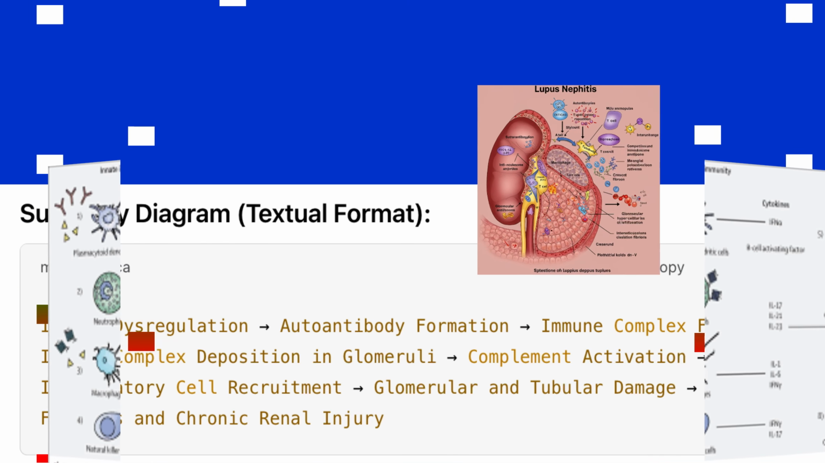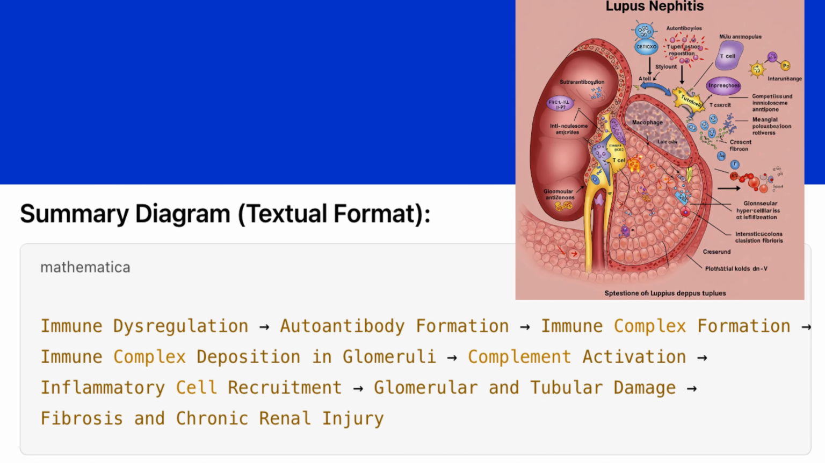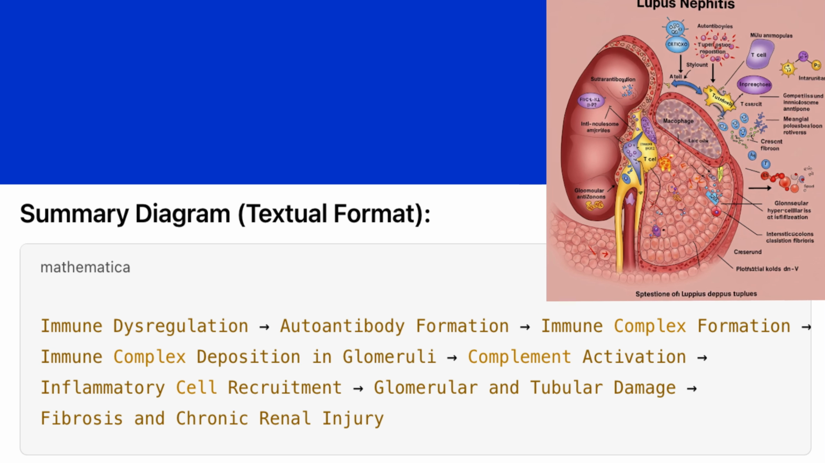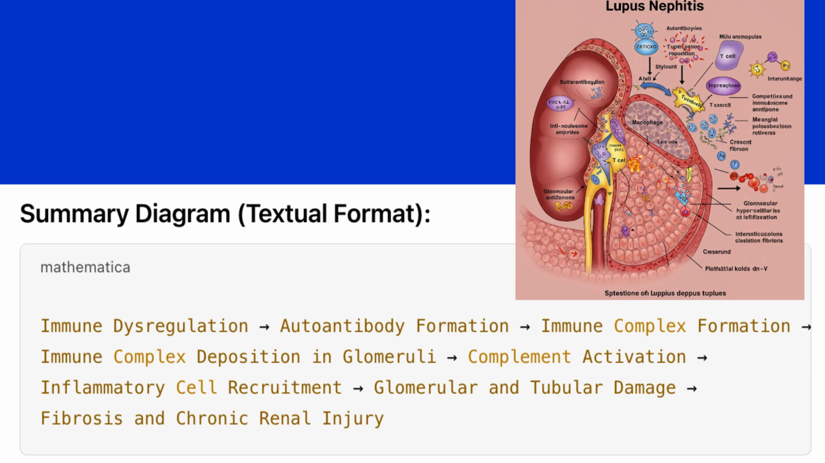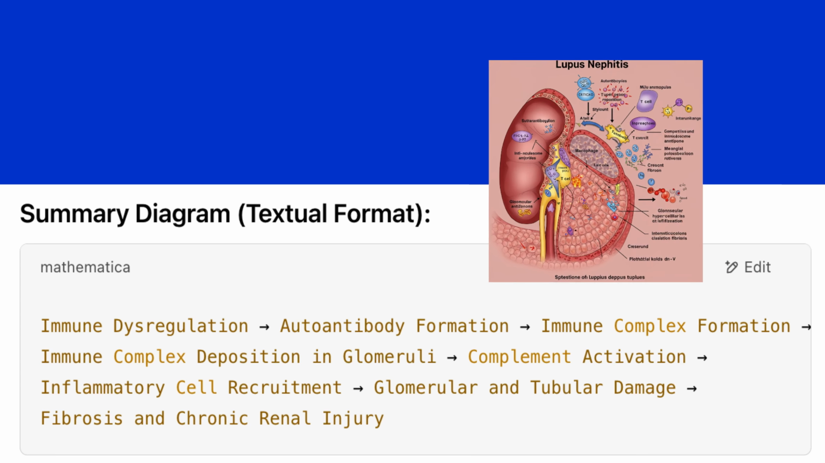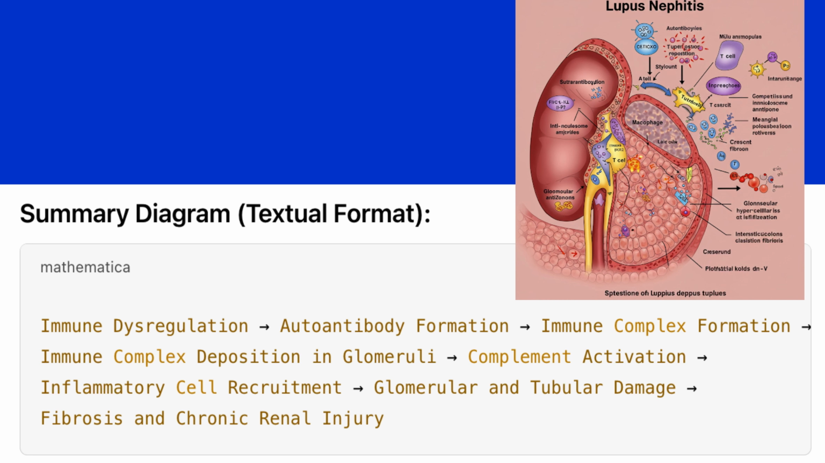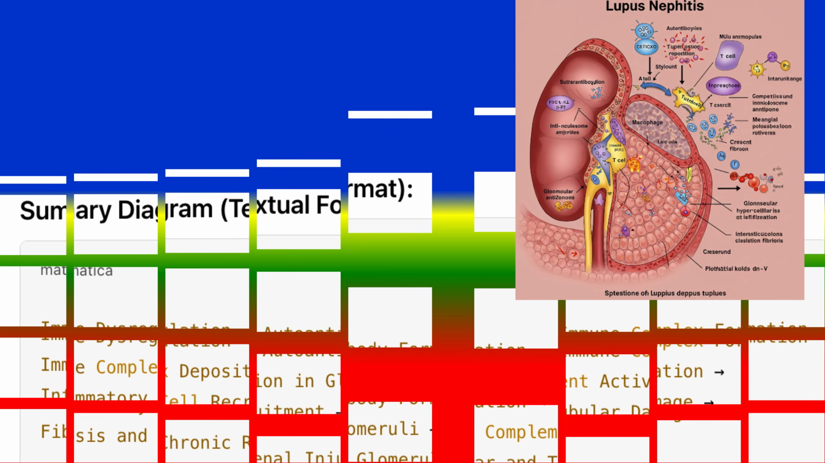Summary diagram, textual format: immune dysregulation, autoantibody formation, immune complex formation, immune complex deposition in glomeruli, complement activation, inflammatory cell recruitment, glomerular and tubular damage, fibrosis and chronic renal injury.